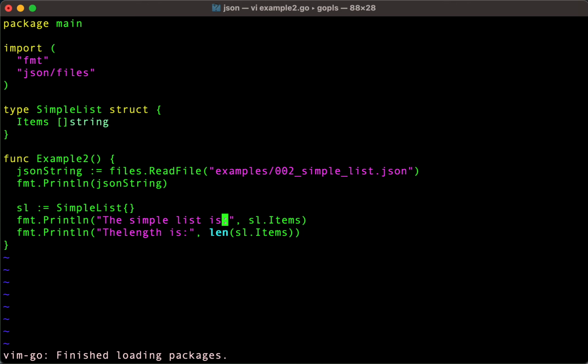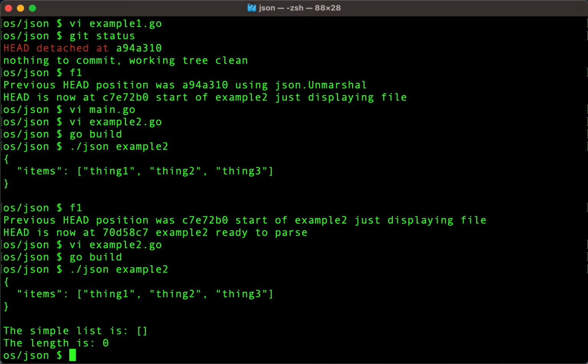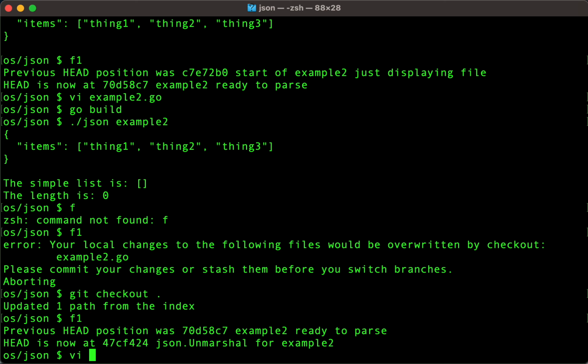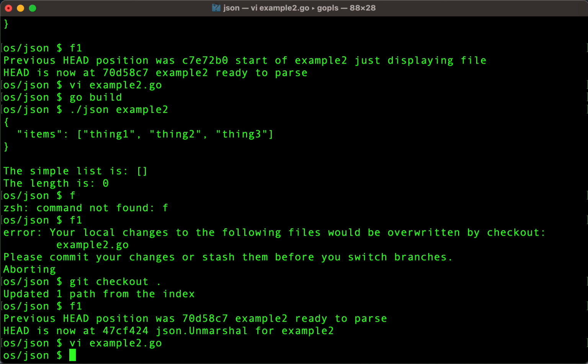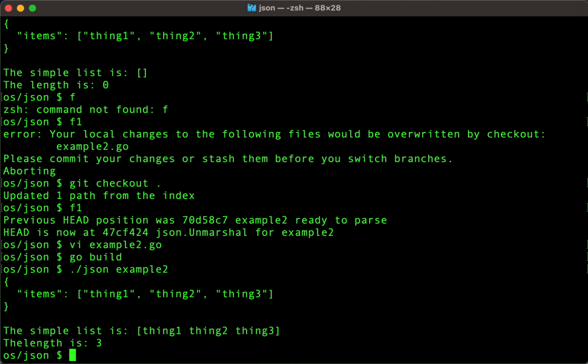It's going to say the simple list is, and it's going to say the length again. The list is an empty array, and the length is 0. Let's go forward one. Okay, we've put in the magic line. This time we're saying unmarshal. Let's see what we get. Hey, we are parsing. The length is 3.